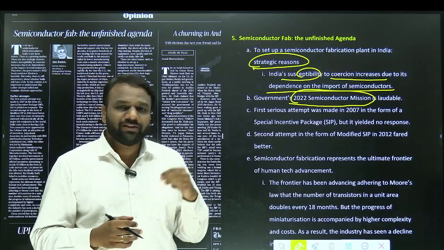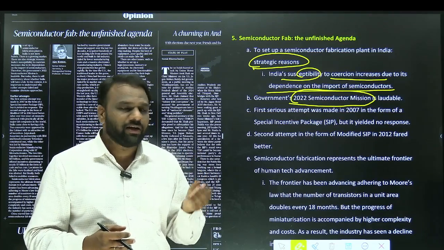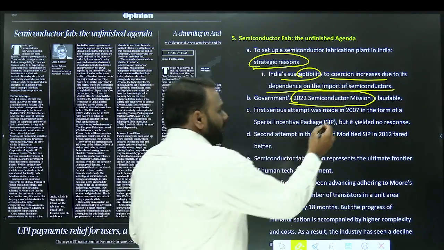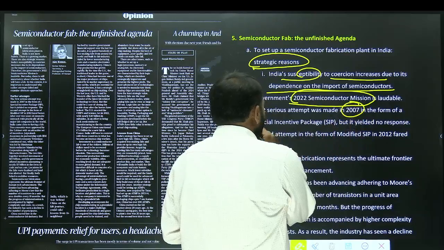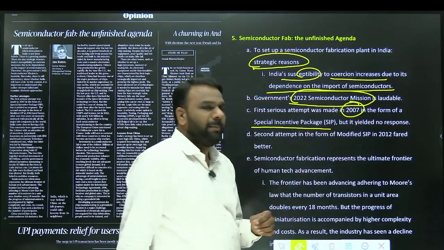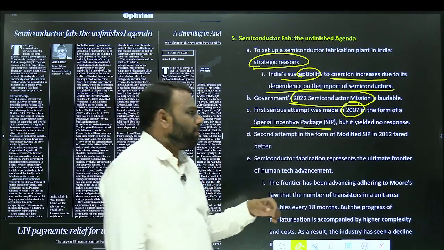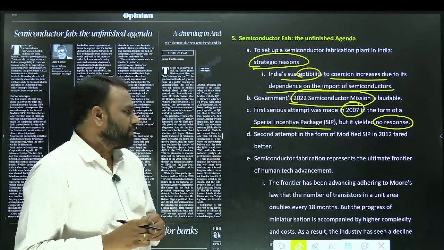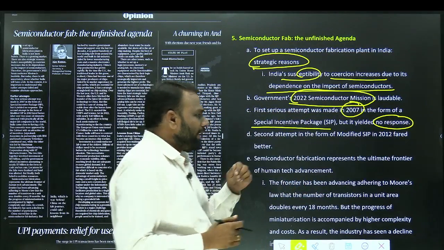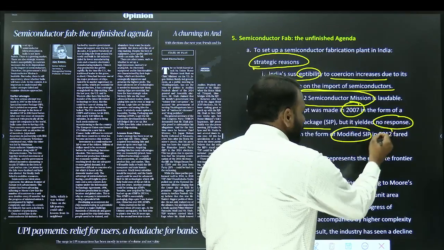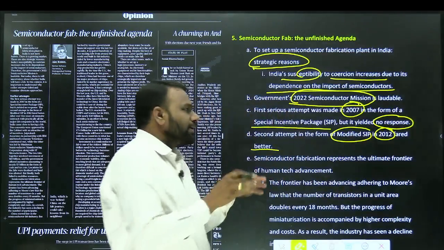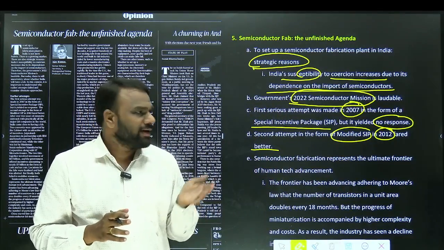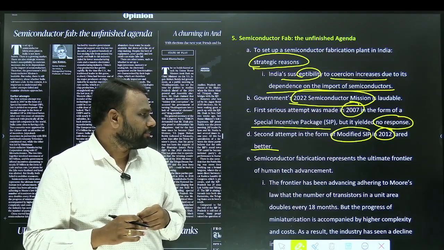But before 2022, whether there was any attempt to boost the semiconductor sector? Yes, there was an attempt, the first attempt made in 2007 in the form of special incentive package. But the response to this scheme was not positive. It yielded no response. Similarly, a second attempt was made in the modified SIP in 2012. It relatively fared better compared to 2007. In 2012, it fared better.